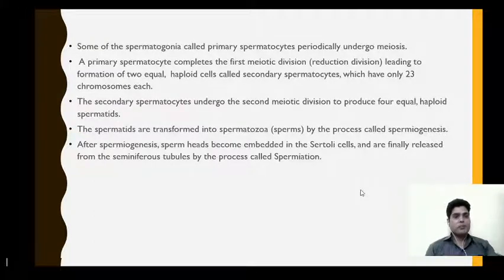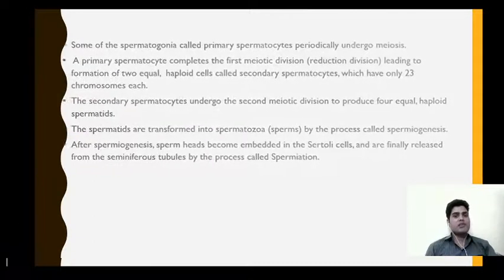After that these spermatozoa undergo spermiation, that is the release of spermatozoa from the seminiferous tubule. Prior to that these sperm heads become embedded in the Sertoli cells and finally they are released from the seminiferous tubule, and the process is called spermiation.